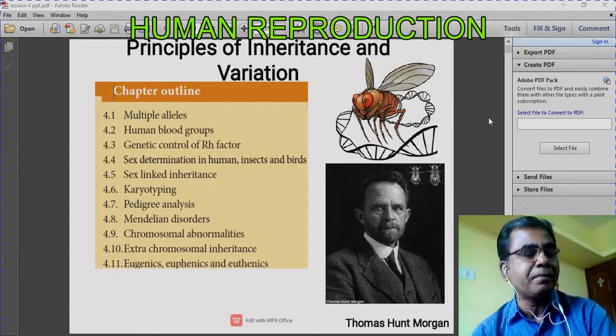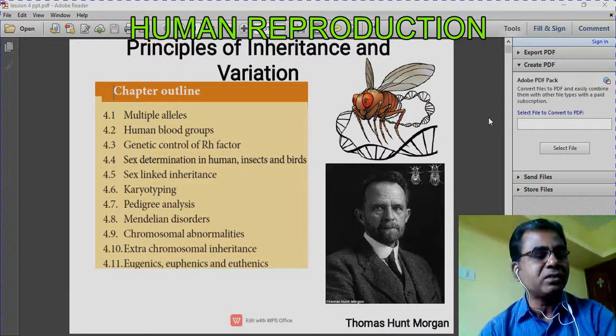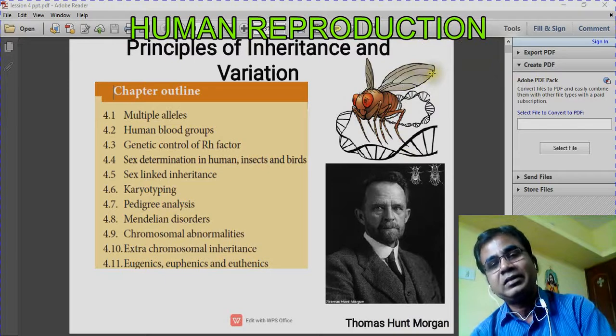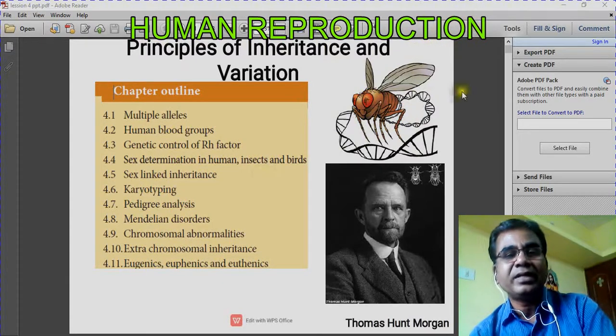Variation means the degree by which the progeny, that means the offsprings, differ from their parents. You may have many of your father's characters, but at the same time you are not exactly like your father. The reason is sexual reproduction, because you are produced not only by the genes of your father, but in combination with your mother's genes also. So as a result, a new gene combination is produced. That is variation.